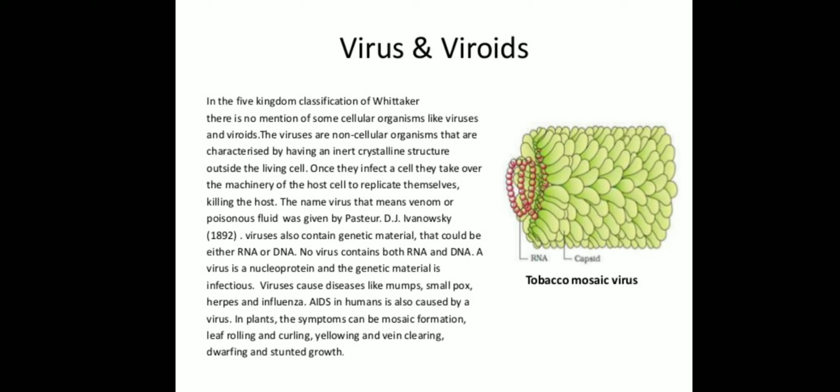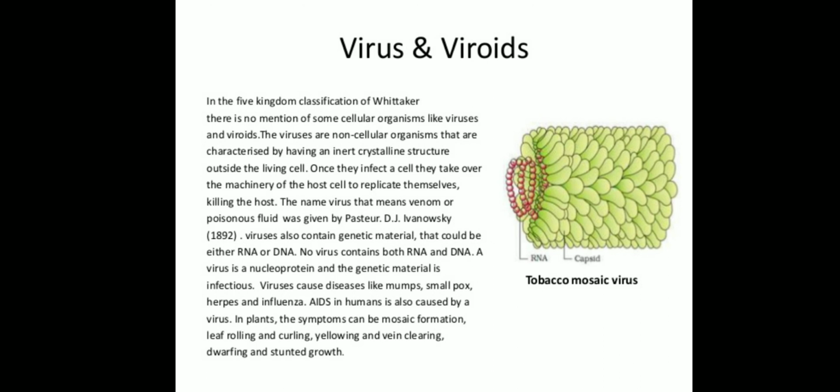Viruses also contain genetic material that could be either RNA or DNA. No virus contains both RNA and DNA. A virus is a nucleoprotein and the genetic material is infectious. Viruses cause diseases like mumps, smallpox, herpes, and influenza.